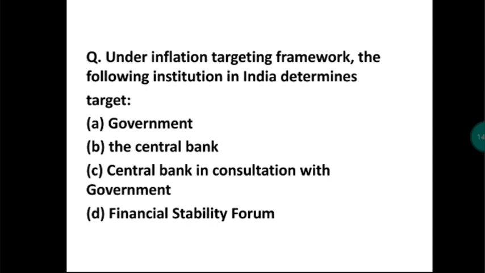Under the inflation targeting framework, which institution in India determines the target? The inflation targeting framework means that the RBI sets an inflation target and then keeps on changing the monetary policy to try to attain that inflation rate.